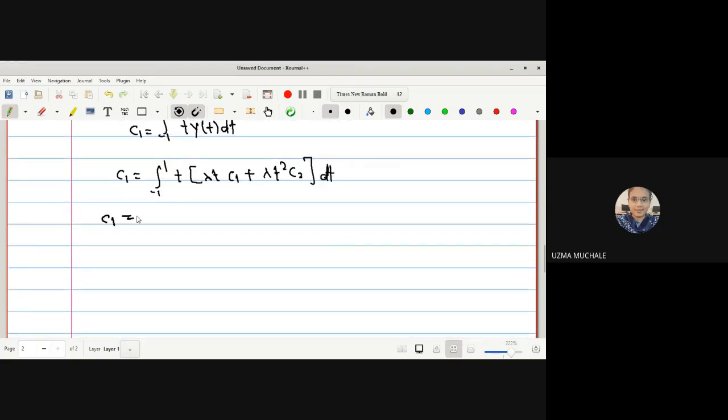So here we get c1 is equal to lambda c1 outside the integration of t square, plus lambda c2 outside the integration of t square into t, that will be t cube. Hence we get c1 equal to lambda c1 times t cube upon 3, plus the next term, lambda c2, times t raised to 4 upon 4.